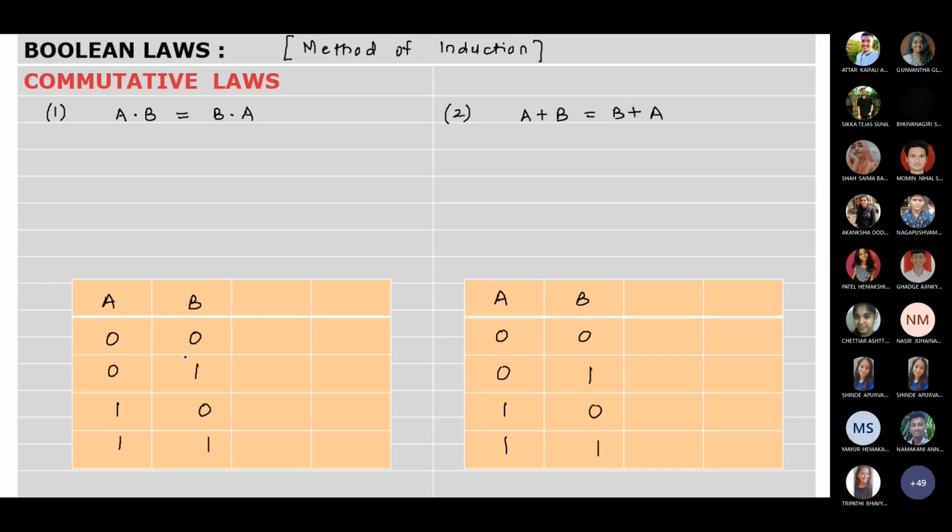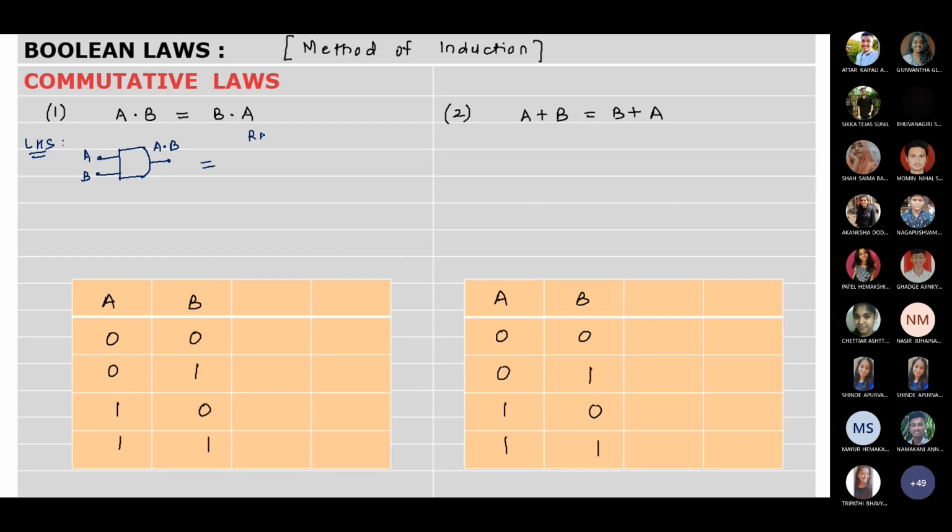So first we are going to see the commutative law. The first commutative law is A dot B is equivalent to B dot A. Now what does this mean? It means that however you take the product, its value will be the same, because both are given to AND gates. So here basically LHS will be: we have an AND gate. The first input to the AND gate is A, the second input is B. So the output over here is A dot B. You have to prove that it is equivalent to RHS.